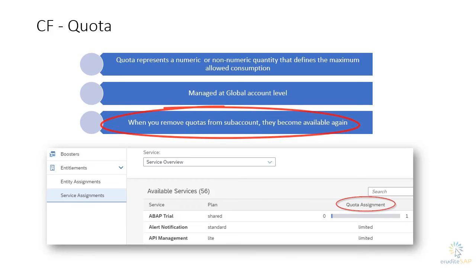For example, let's say you have purchased 10 units of service plan ABAP trial for your global account. If you have 3 subaccounts in your global account and you assign all 10 units to only one of them, then the other 2 subaccounts won't be able to use that service plan at all. You would have to remove some quota from that one subaccount and then entitle the service plan to the other subaccount.